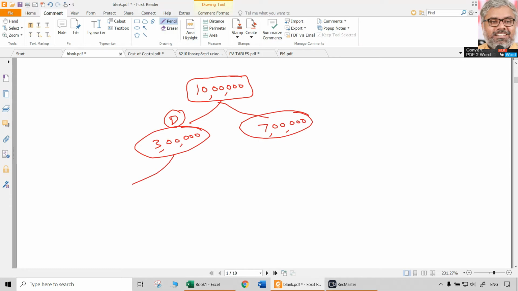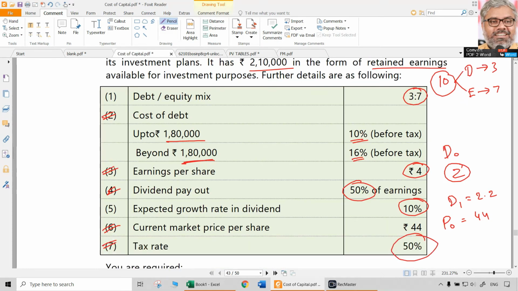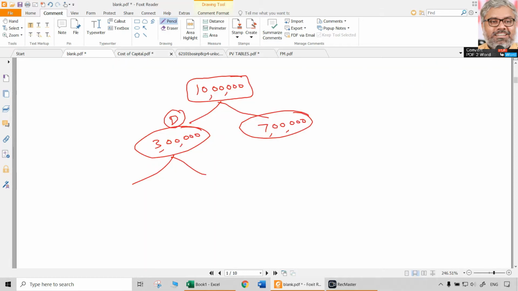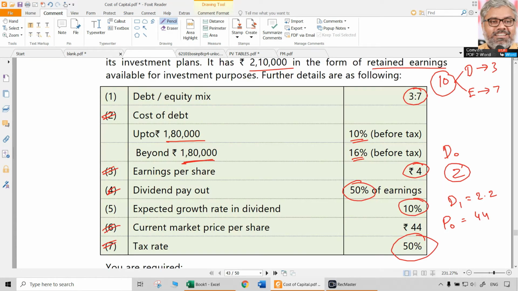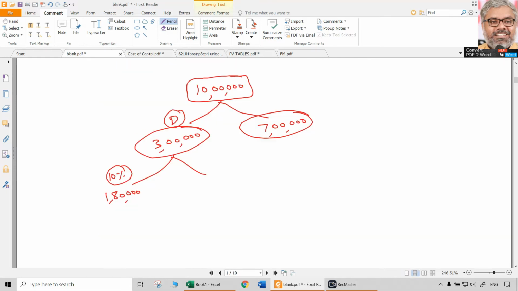And within this 3 lakhs also there are two types of debt, not one type. Up to 1,80,000 is 10% debt. Then the other debt is not a 10% debt, that will be a 16% debt, naturally 1,20,000.